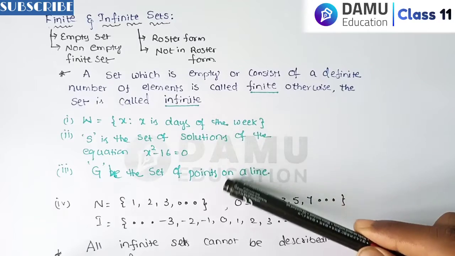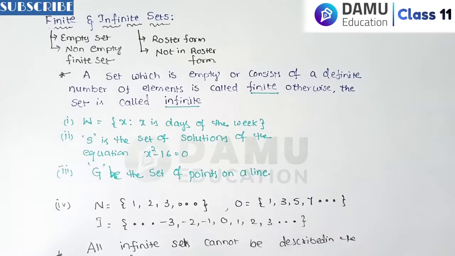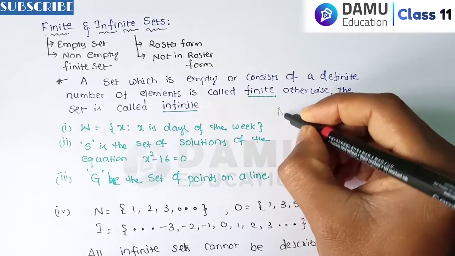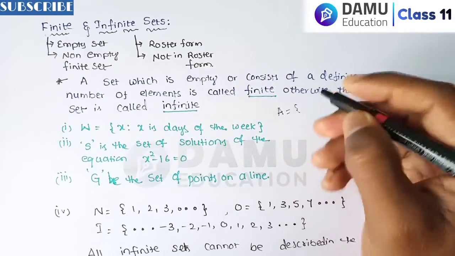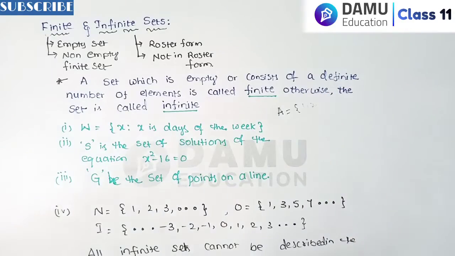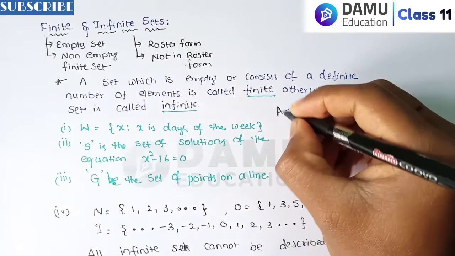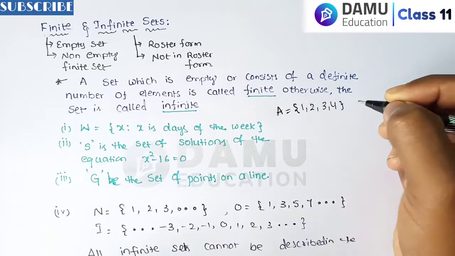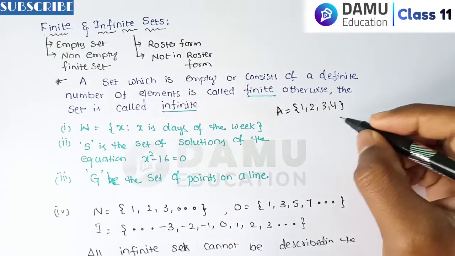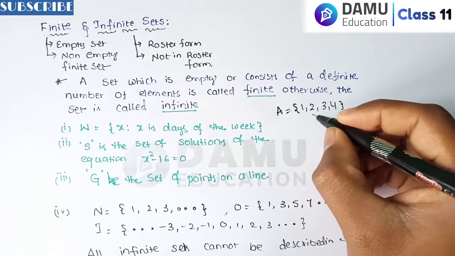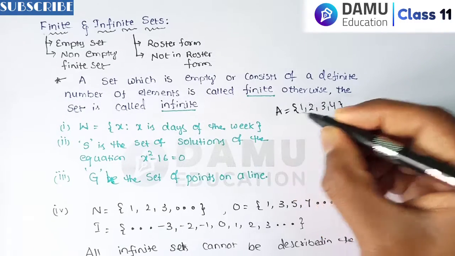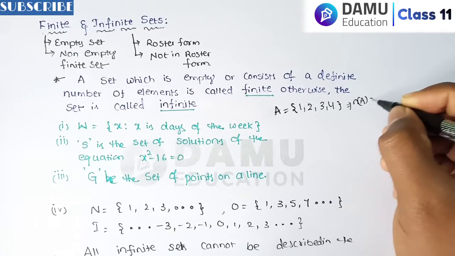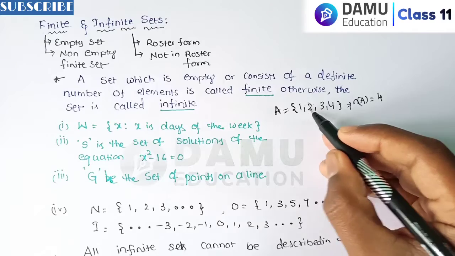So first we'll see some examples of finite and infinite sets. First one, let's take a set A with elements 1, 2, 3, 4. If you take it like this, then you can say how many elements are present in the set. You can call it n of A, that will be equal to 4. Why? Because here 1 2 3 4.